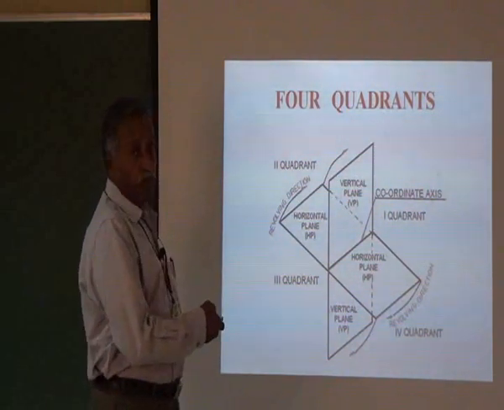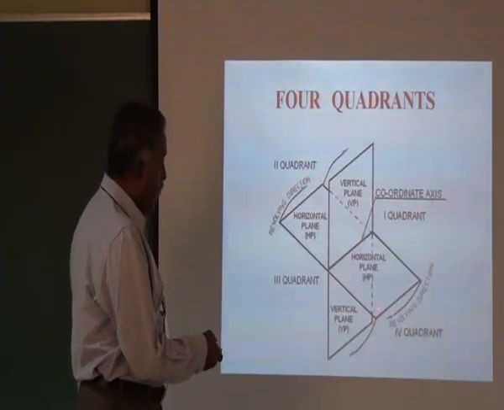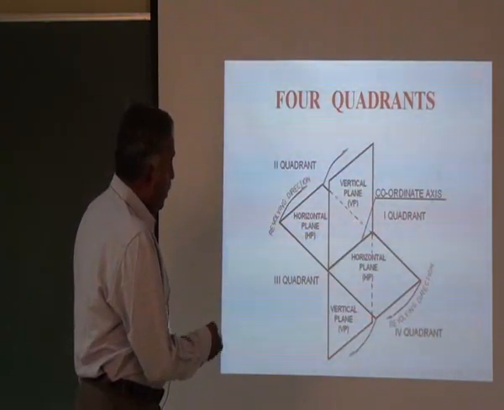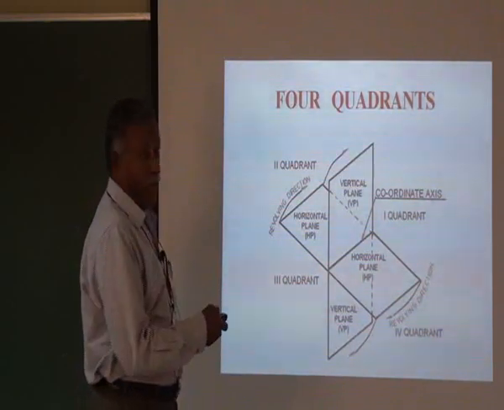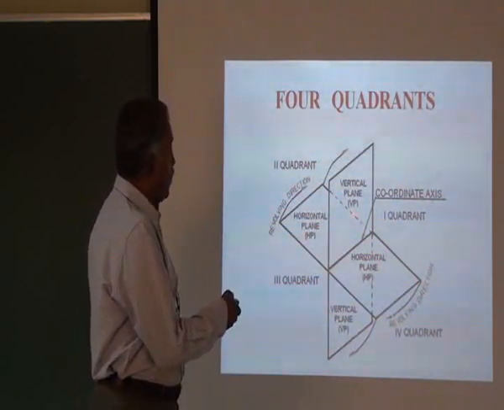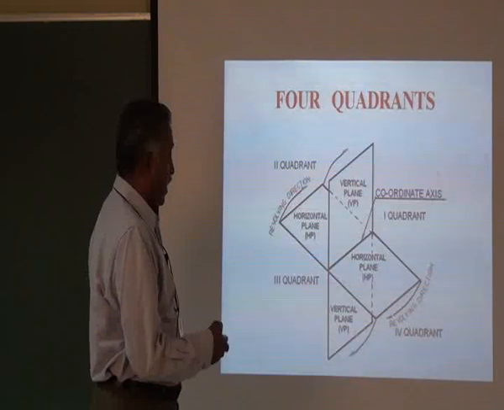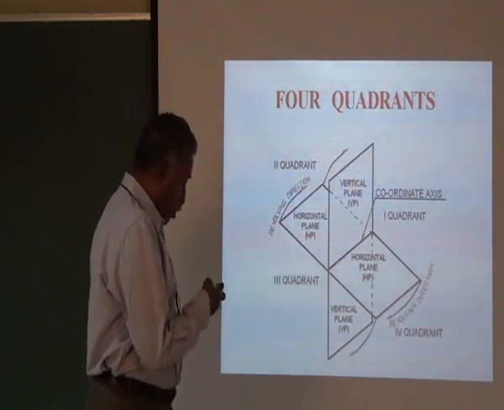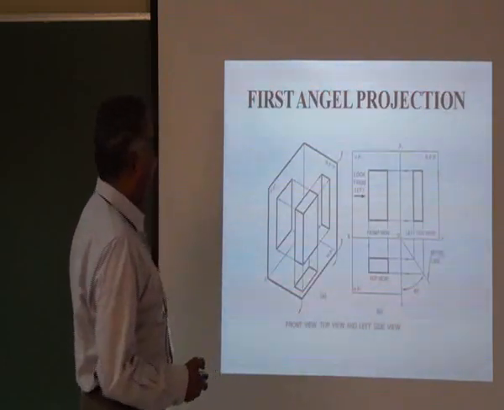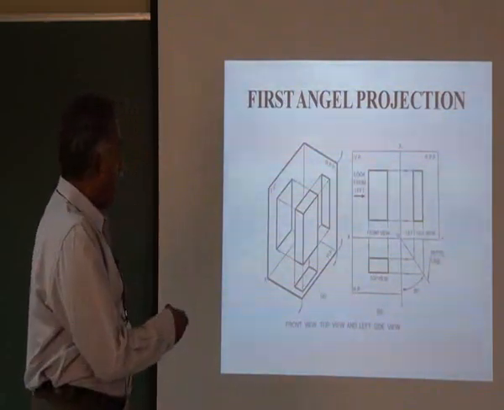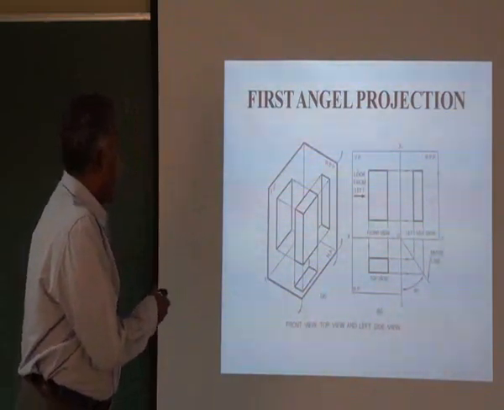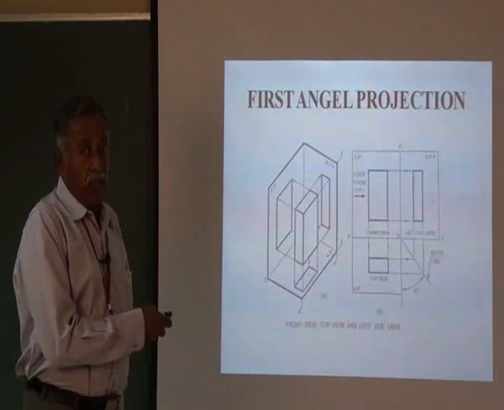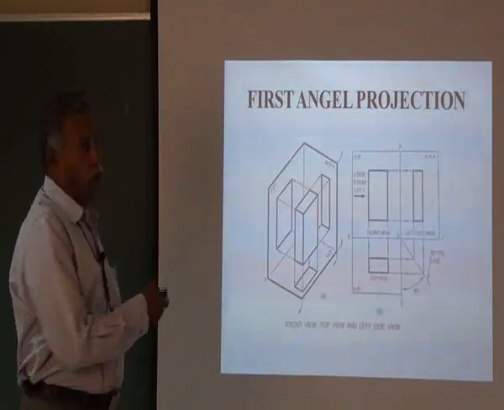After getting these two views, you rotate this horizontal plane by 90 degrees like this and then keep it in line with the vertical plane. Now your front view comes here and the top view comes here. This is what we are going to see in the plane. These two planes, the vertical plane and the horizontal plane, give you the front view and top view.